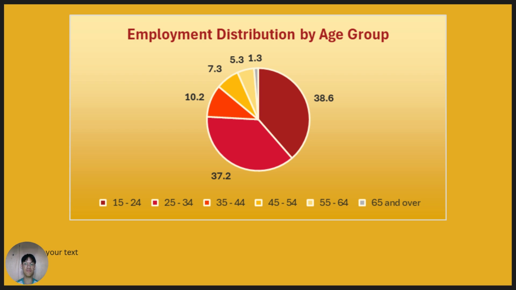This chart shows the employment distribution by age group. We can see that the Philippine workforce is largely young, with the 15 to 24 and 25 to 34 age groups accounting for nearly three-fourths of all employed persons. The share drops significantly as age increases. Only about 14% are age 35 to 44, and less than 5% are over 55. This pattern reflects the country's youthful population structure and suggests that much of the labor force is still in its early or mid career years. It also highlights the potential for long term productivity growth if this youth labor force is effectively employed.